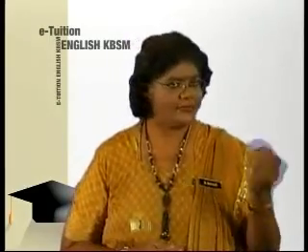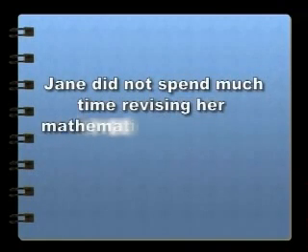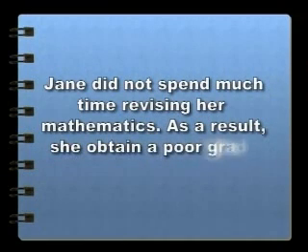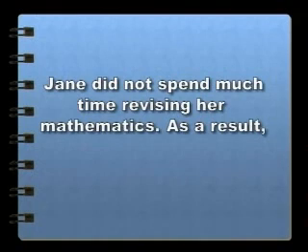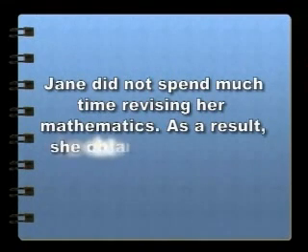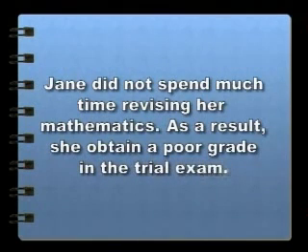Let's take a look at some other examples using the words as a result and consequently. Example 1. Jane did not spend much time revising her mathematics. As a result, she obtained a poor grade in the trial exam. Can you identify which sentence shows cause and which shows the effect? You are correct. The sentence that shows cause is Jane did not spend much time revising her mathematics. And the sentence that shows effect is she obtained a poor grade in the trial exam.